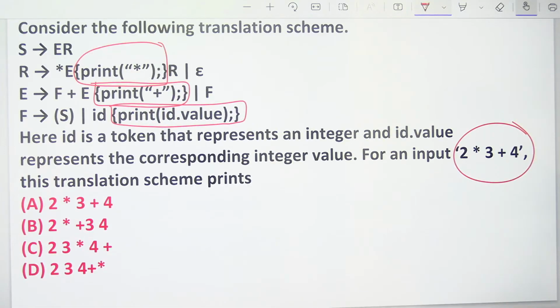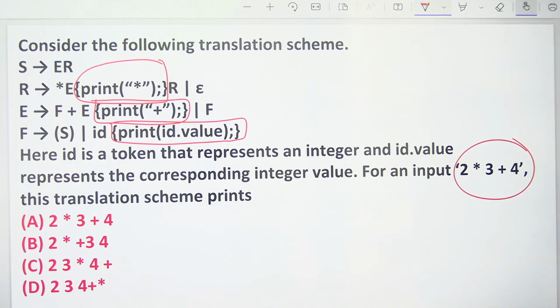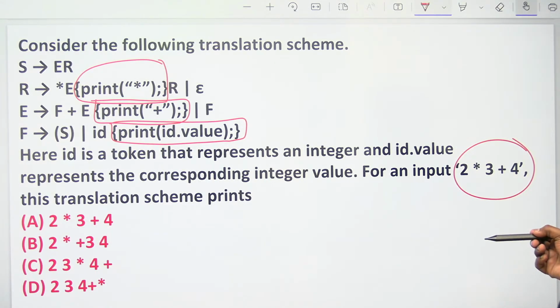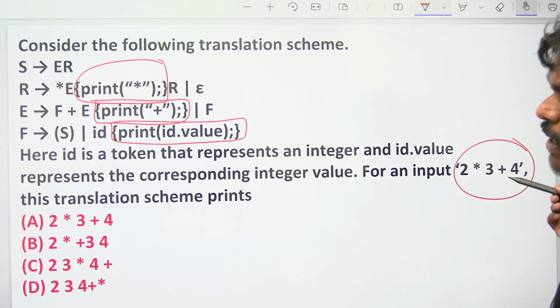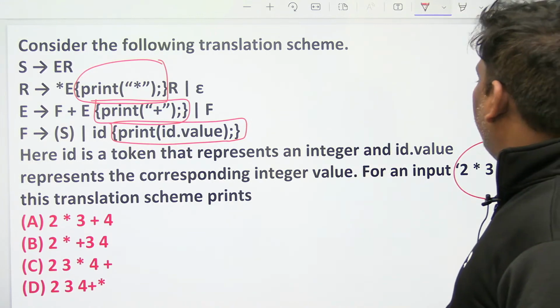For S goes to ER, no semantic action. For R goes to star ER, in between E and R, print star is there. For E goes to F plus E, after E goes to F plus E is over, plus is there. For F goes to ID, after that one is over, print ID. So remember, F plus E, semantic action at the end. R goes to star ER, semantic action in between the E and R. Be careful. So I am starting now.